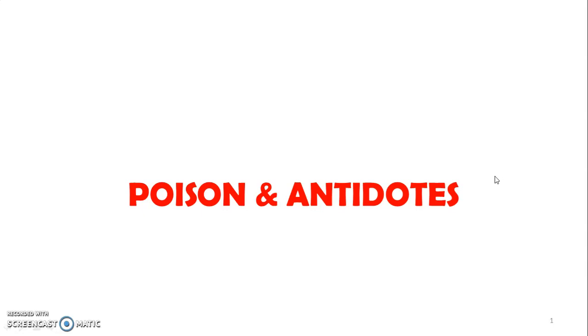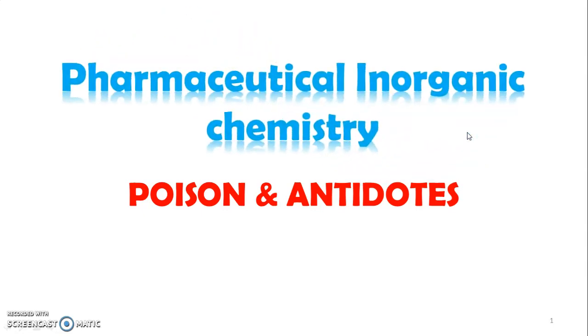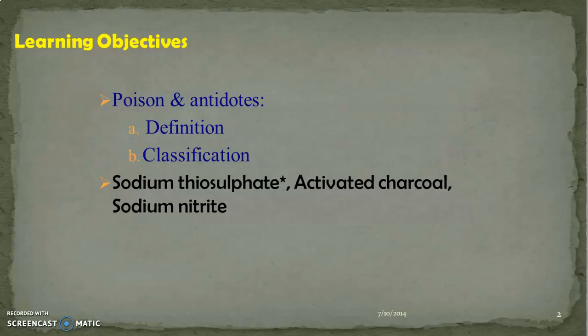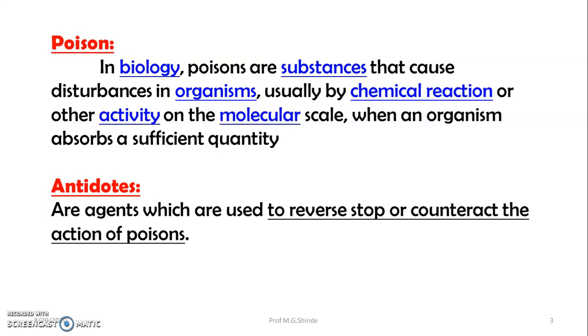Welcome to this session. In this session, we are going to learn about poison and antidotes. The learning objectives of this session are to know the definition of poison and antidote, classification, and different preparations: sodium thiosulfate, activated charcoal, and sodium nitrate. Poison, in biology, is a substance that can cause disturbances in organisms, usually by chemical reaction or other activity on the molecular scale, when an organism absorbs a sufficient quantity of the substance.